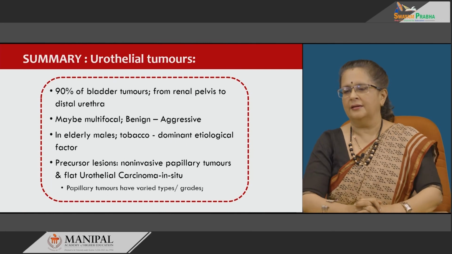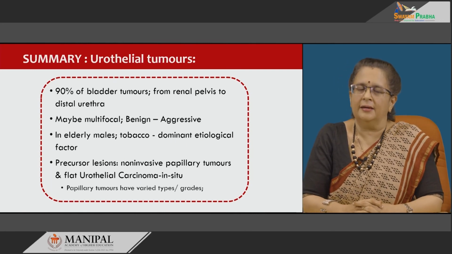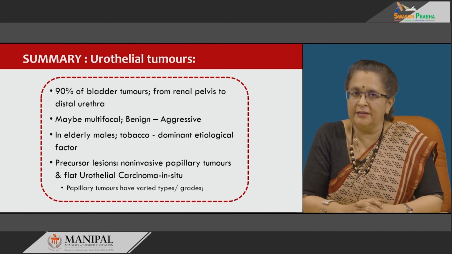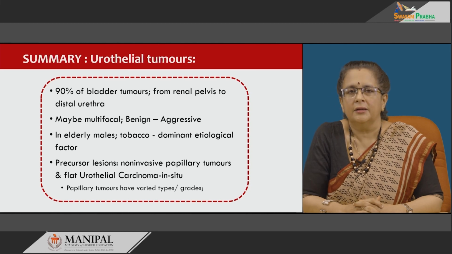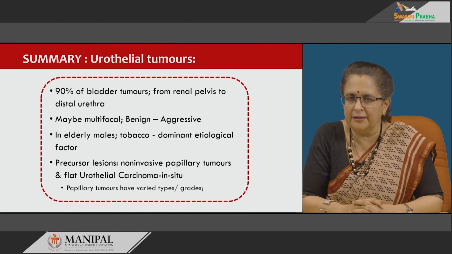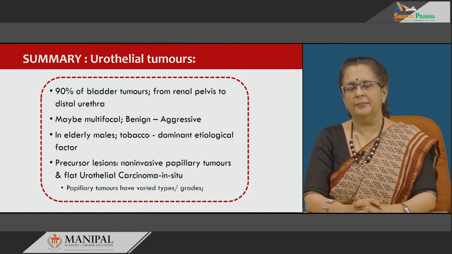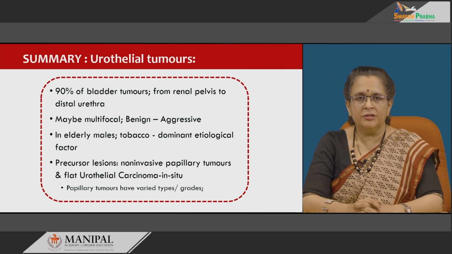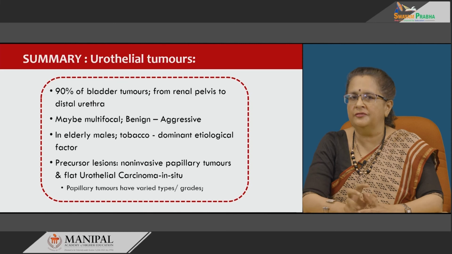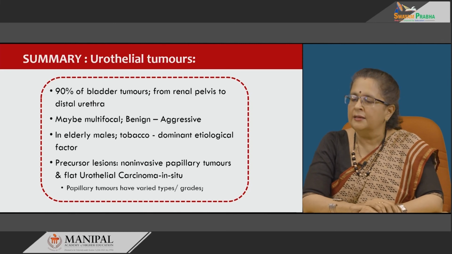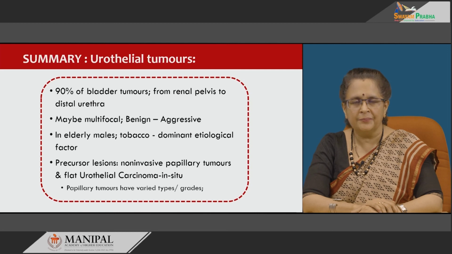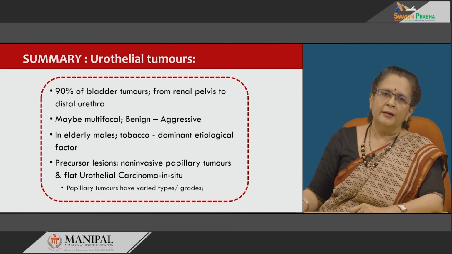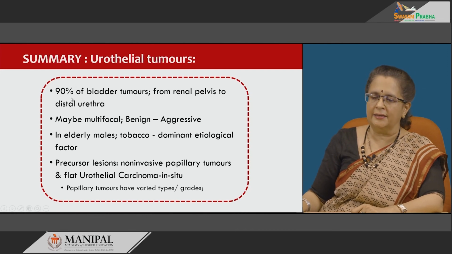Finally, to summarize, 90 to 95% of bladder tumors are epithelial neoplasms. Of these, 90 to 95% are urothelial tumors, and they can arise anywhere from the renal pelvis to the distal urethra. Most often they are multifocal, and they can be benign and aggressive too. They usually occur in older individuals in the 50 to 80 year age group, most often in males. Tobacco is the dominant etiological factor. The precursor lesions include papillary lesions as well as flat carcinoma in situ. Papillary tumors have different types and grades.